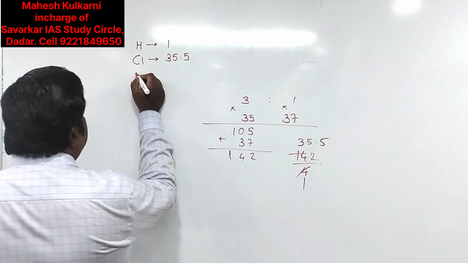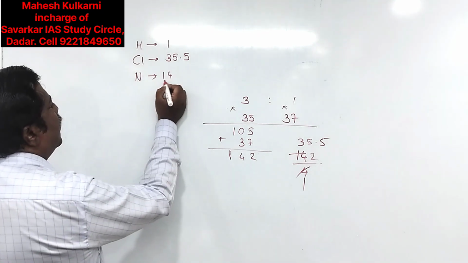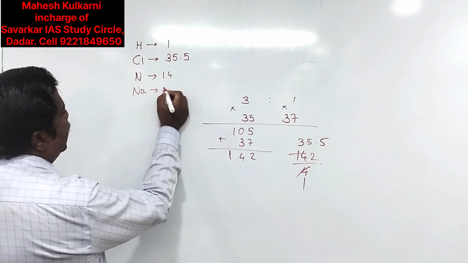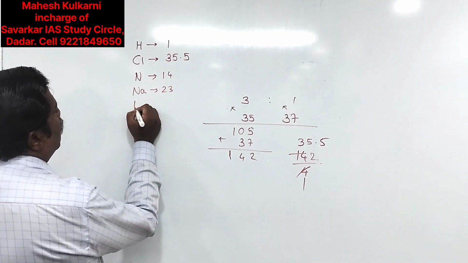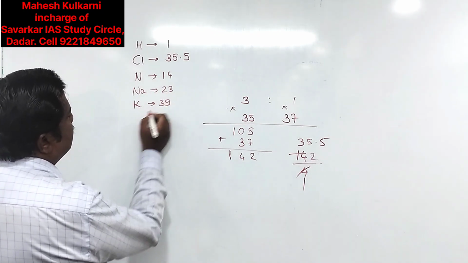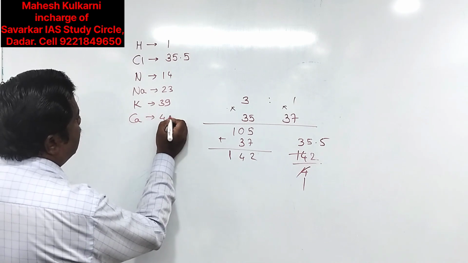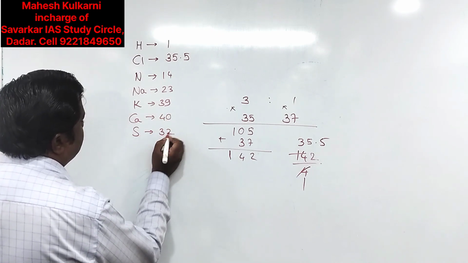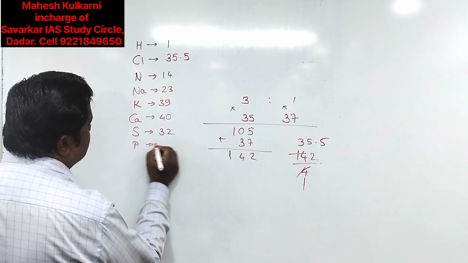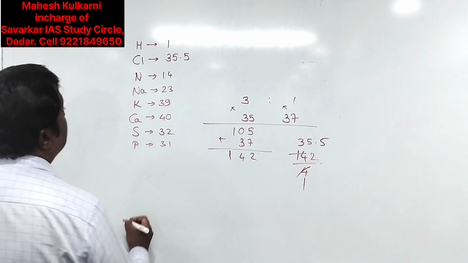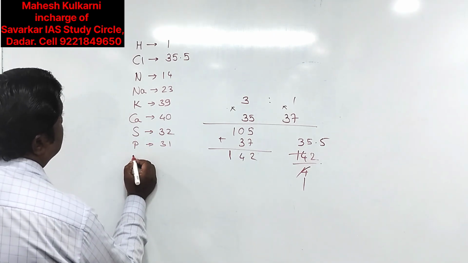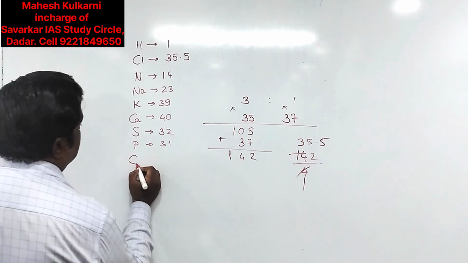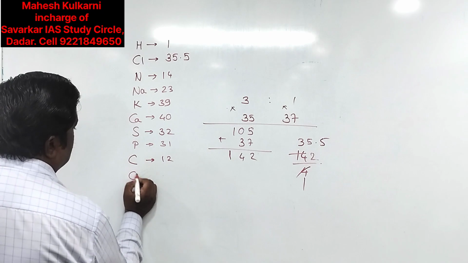Now for the next atoms, henceforth we are going to use only round figures. Nitrogen 14, then sodium 23, potassium 39, calcium 40, then sulfur 32, phosphorus 31, carbon 12.